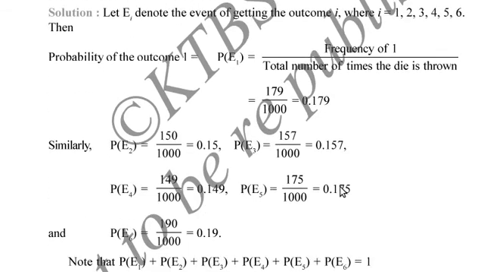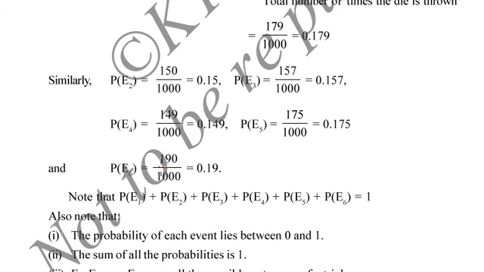We follow the similar approach for rest of the outcomes. For 2, 150 divided by 1000. For 3, 157 divided by 1000. For 4, 149 divided by 1000. For 5, 175 divided by 1000. Finally, for 6, 190 divided by 1000. For each case, we will get some number. So this is the probability of each outcome. Notice one thing, when we add all these probabilities, we will get sum as 1.